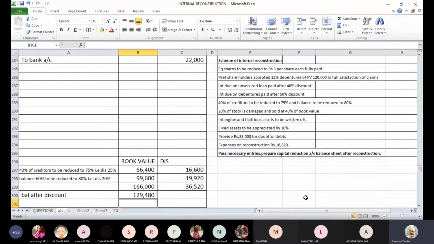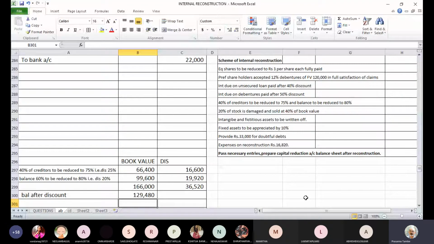So let me explain the adjustment again. Our total creditors are 1,66,000. The adjustment says that 40% creditors to be reduced to 75% and balance creditors to be reduced to 80%. So 40% of 1,66,000 comes to 66,400. And the remaining creditors, that is 60% of 1,66,000, are 99,600.